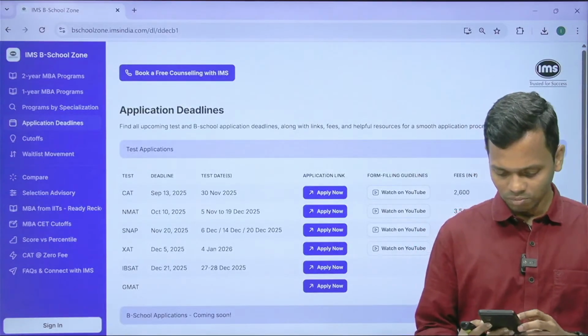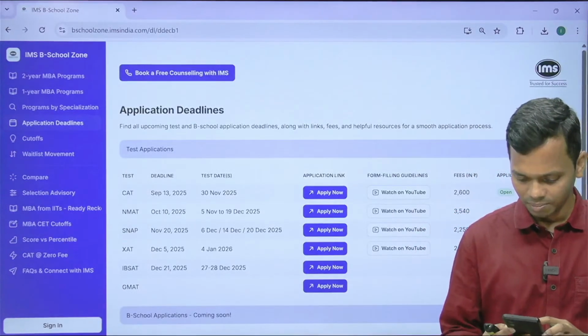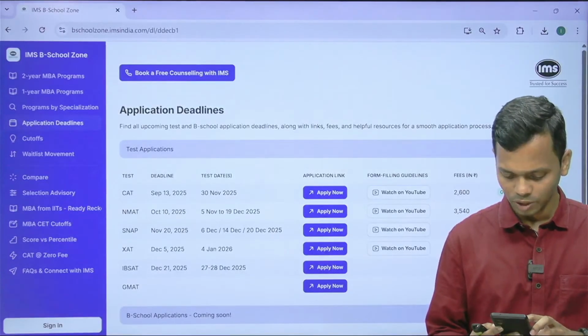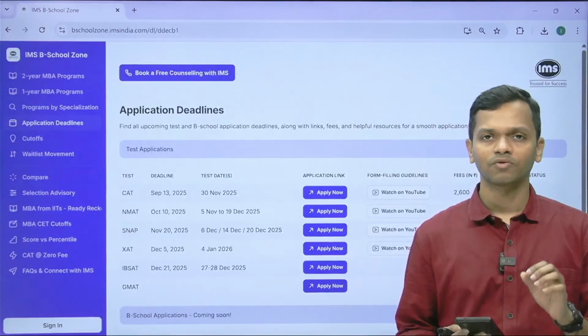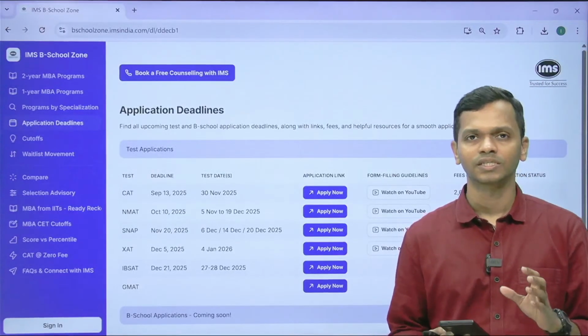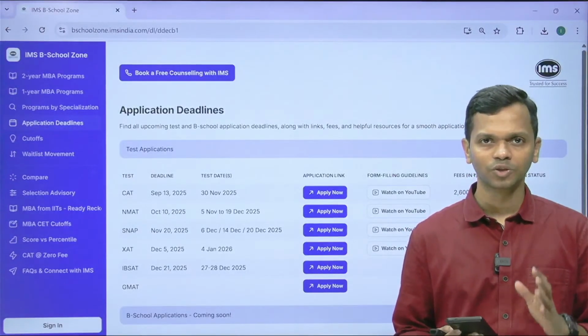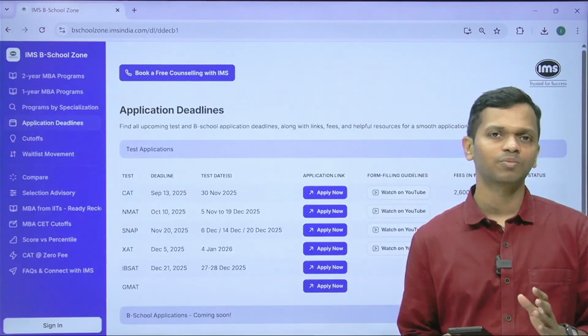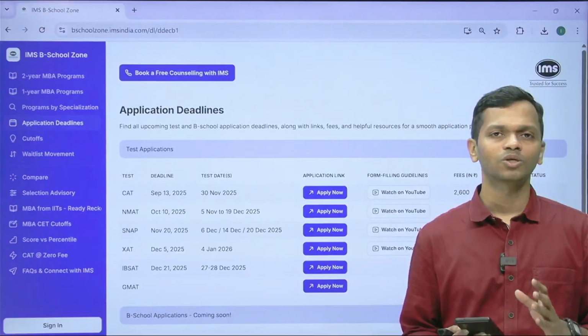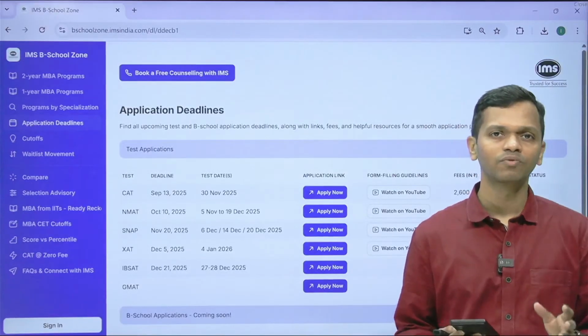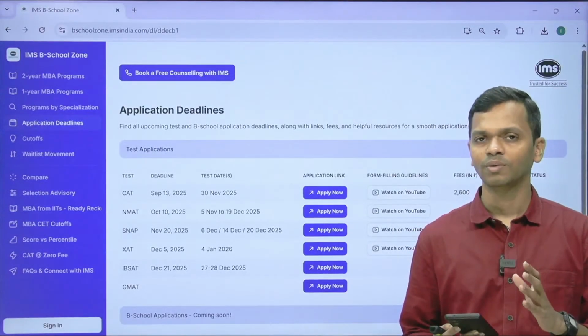Alright, next is from Shreyashi Shah. I have filled the NMAT form and paid, but it did not show me the option for dates. Okay, so when you fill the NMAT form, this is the NMAT by GMAC website on which you are filling the form. In that dashboard, there is an option called book exam slot. There is also an option called slot preview. So you will be able to preview the slots before you go on and book the slot.